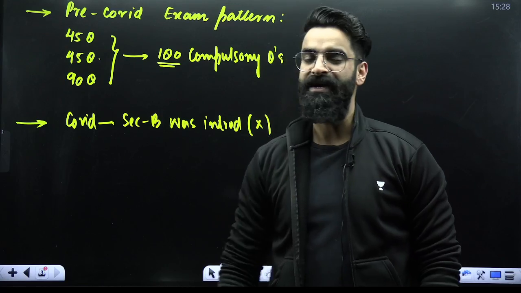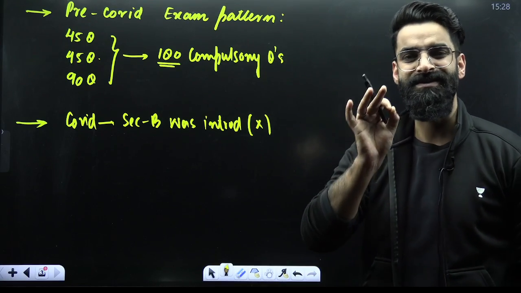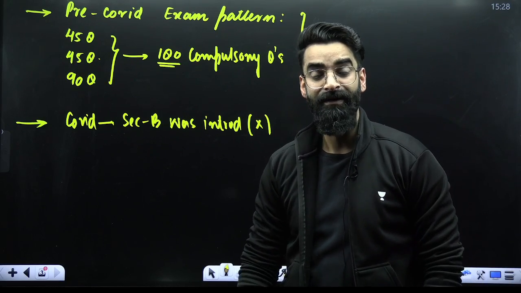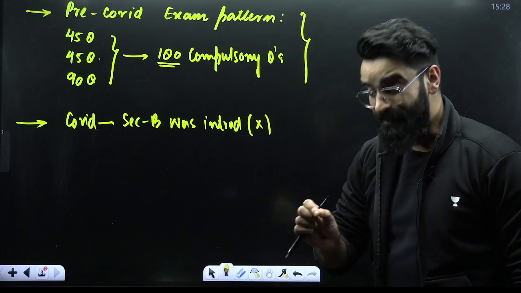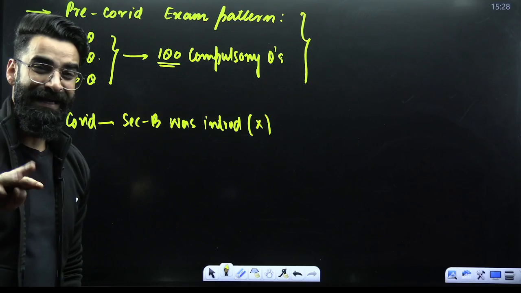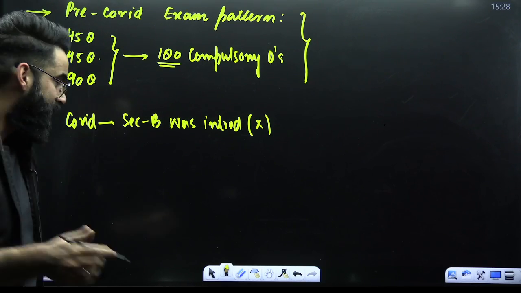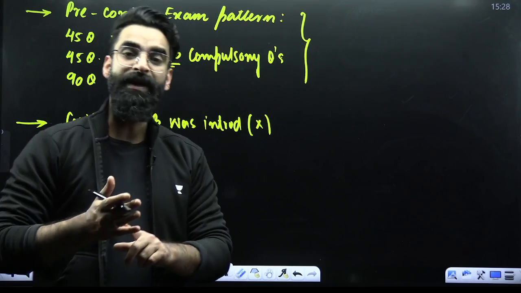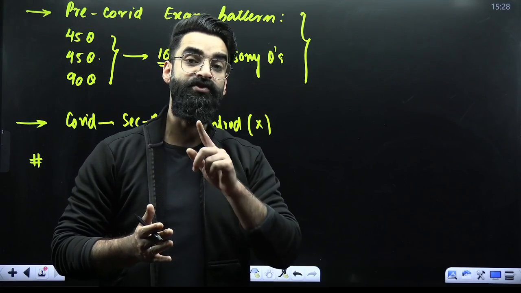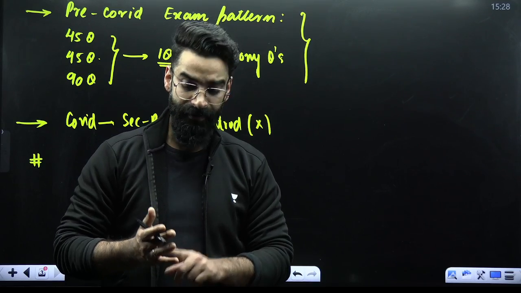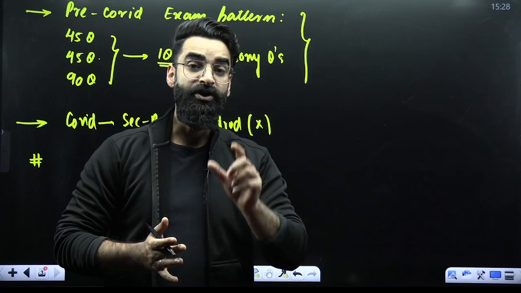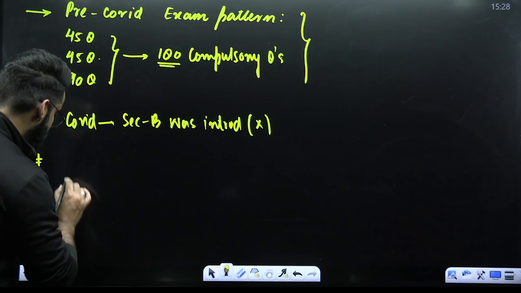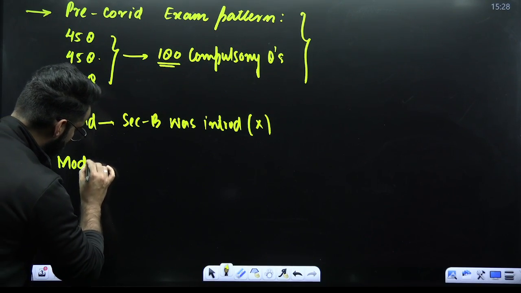So your NEET 2025 examination is going to be in the same manner as it used to be in the year 2018, in the year 2019, right? And my dear students, let me exactly tell you what used to be the difficulty level of the examination in those years. If you see the paper of 2018, first of all, I would highly recommend you guys to check the NEET 2018 paper, NEET 2019 paper, right? You'll exactly get to know the difficulty level of the examination. And let me tell you, the difficulty level of the examination in 2018 was basically moderate.